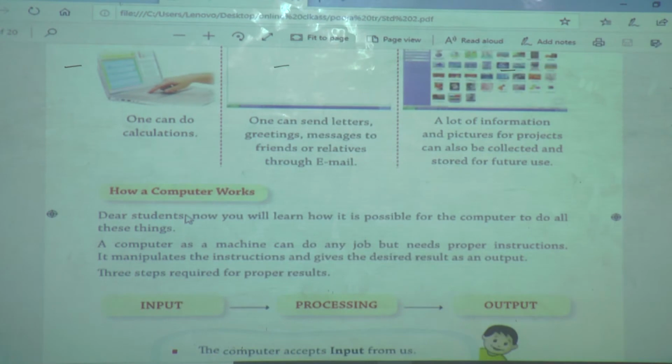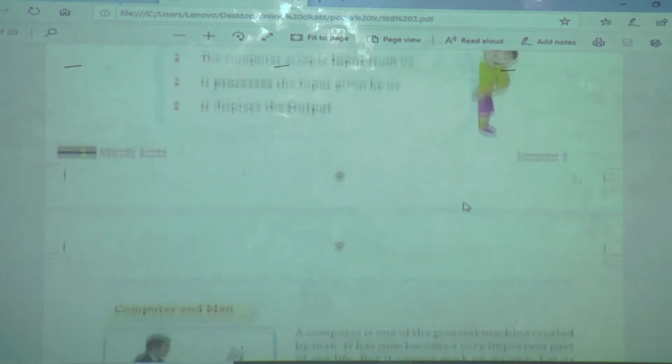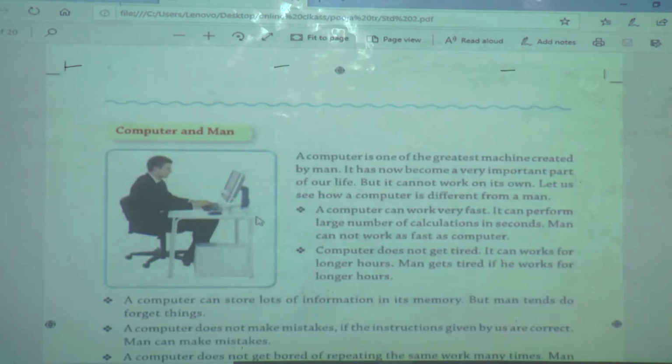Then how does a computer work? It takes input from us, processes it and gives us output. Input devices are keyboard and mouse. Processing device, CPU, and output device, monitor. And the difference between man and computer.